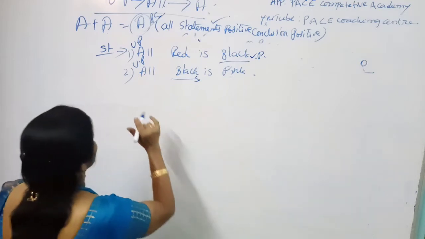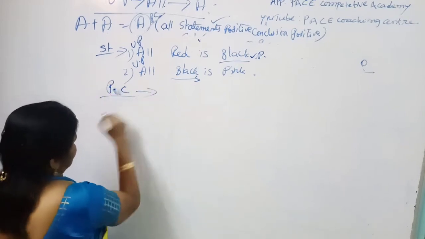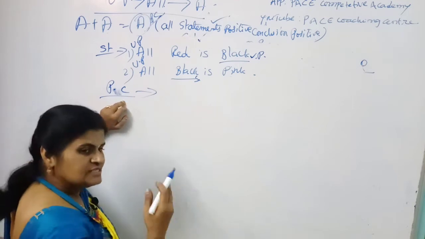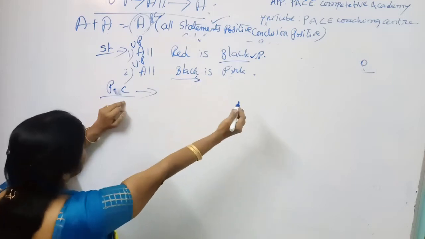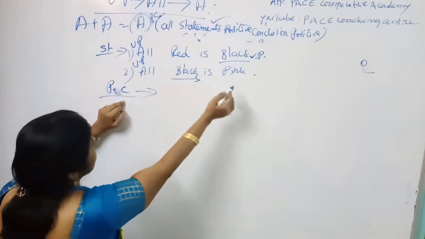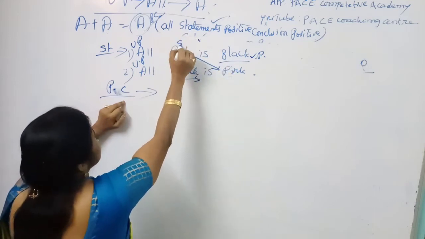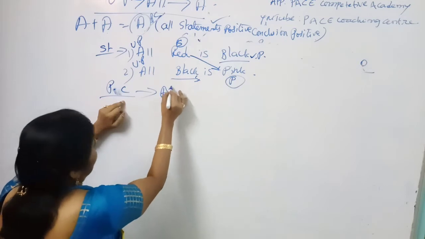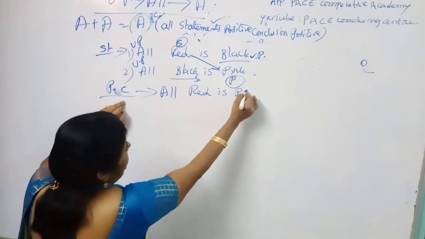So see, my dear students. Instead of writing perfect conclusion, we can say it as PC. Simply, all red is black, all black is pink. So what is your answer? PC means you club the first statement subject with the second statement predicate by writing all red is pink.